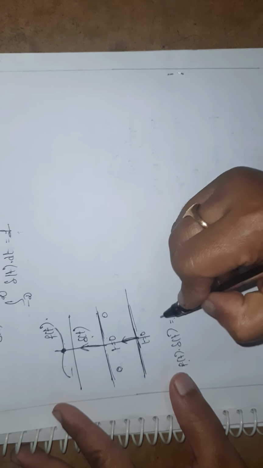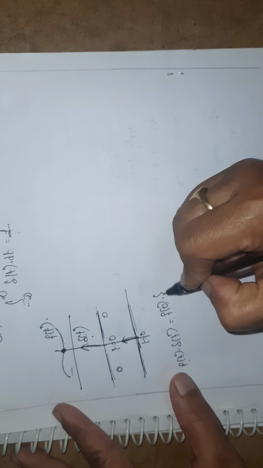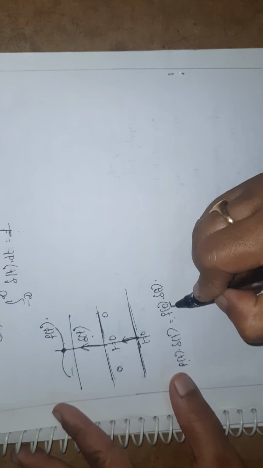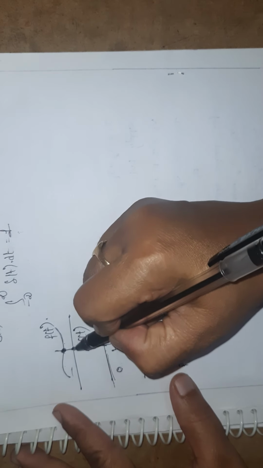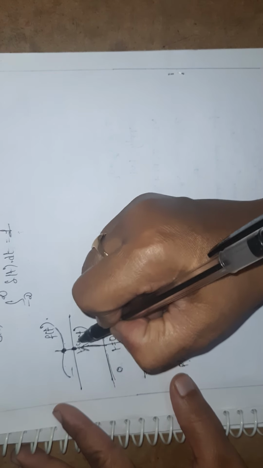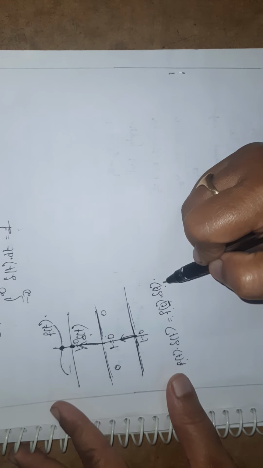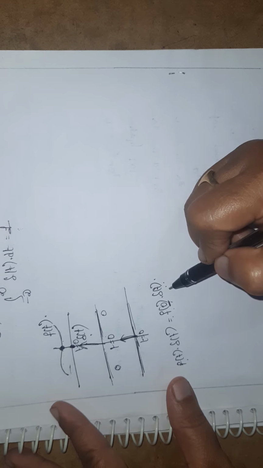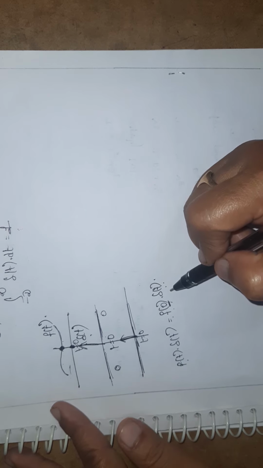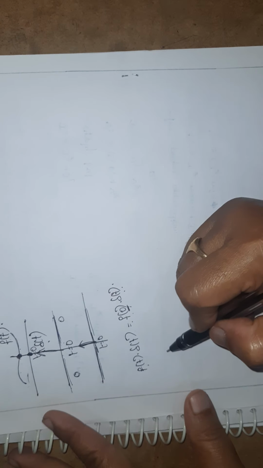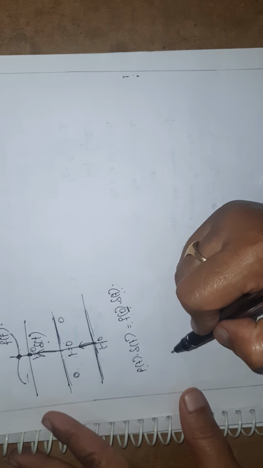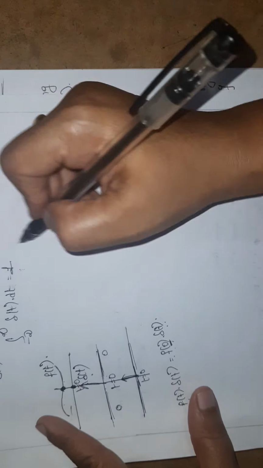F of t into del of t is equal to f of 0 into del of t. F of 0 is nothing but exactly at t is equal to 0, I am getting one magnitude. That's why I am writing f of 0 into del of t. Okay, so here this is function f of t.